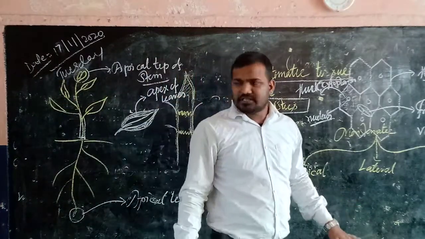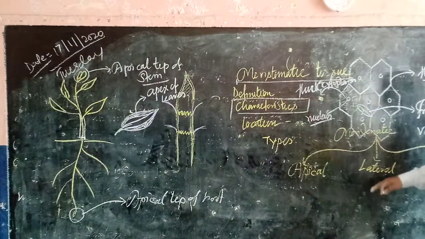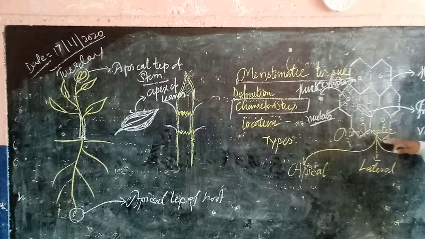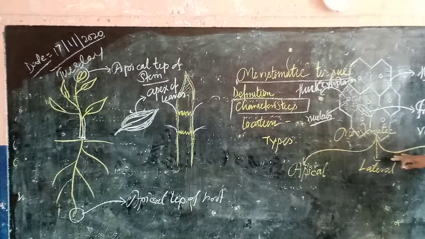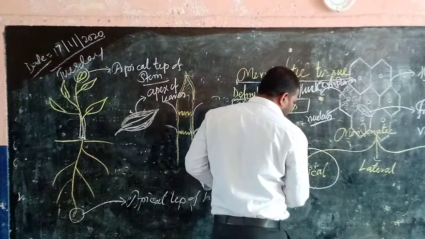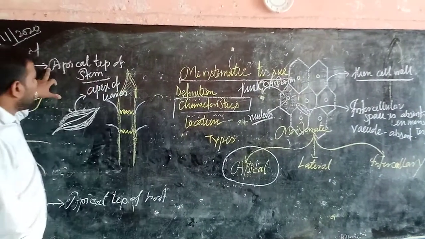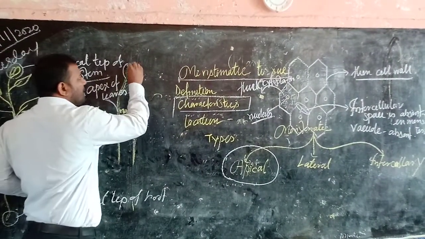Now, on the basis of location or occurrence, meristematic tissue can be of three types. The first one is apical meristematic tissue. Apical meristematic tissue means the apical tip of stem.